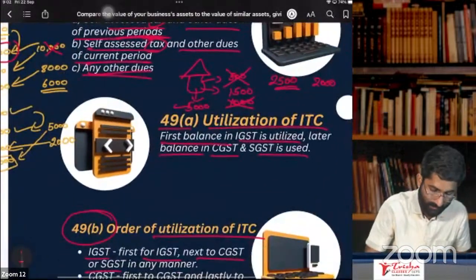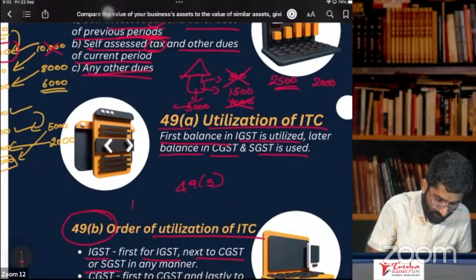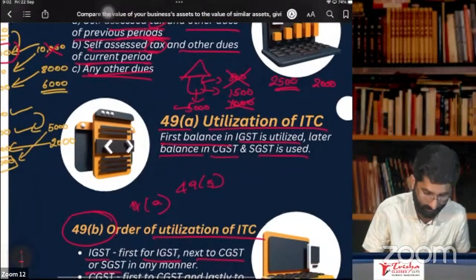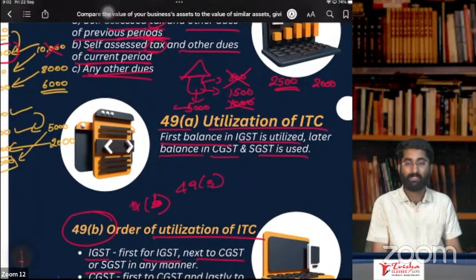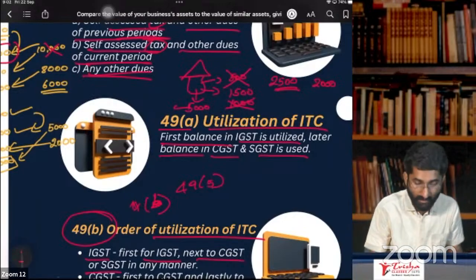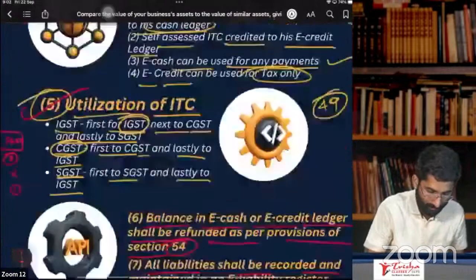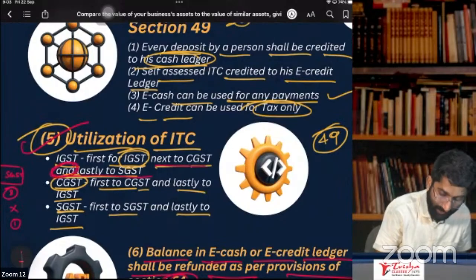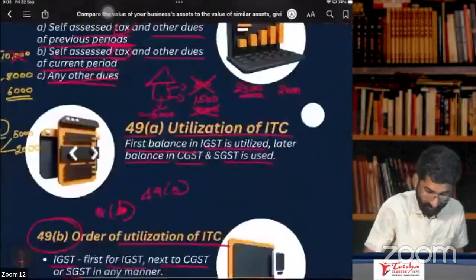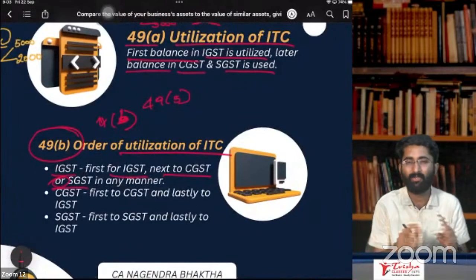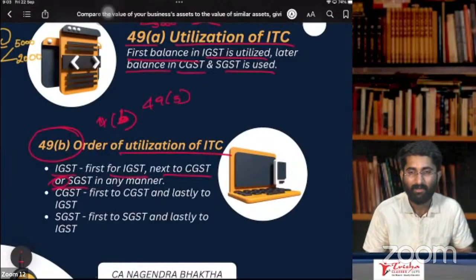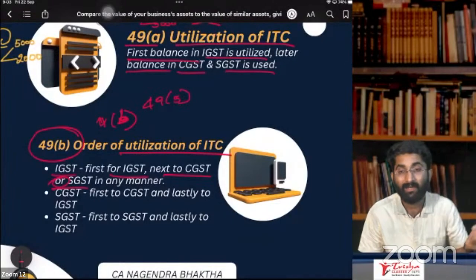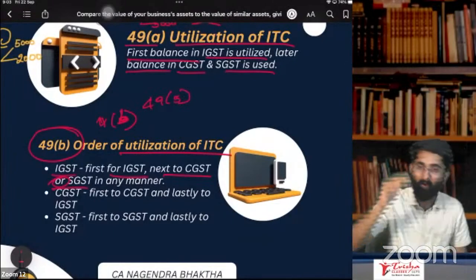What is the difference between section number 49 subsection 5 and section number 49B? The difference is only one thing. Section 49.5 says next to CGST and lastly SGST, but here the change is "or". That means you can utilize in any manner that you want. First, you have to set it off with IGST. Later, you have to set it off with CGST or SGST.